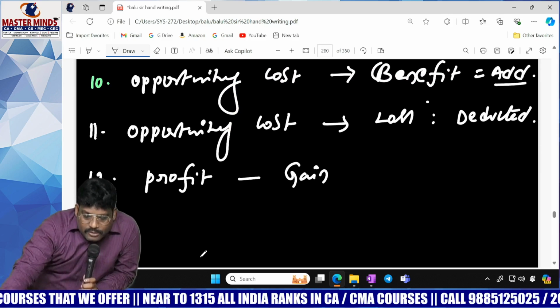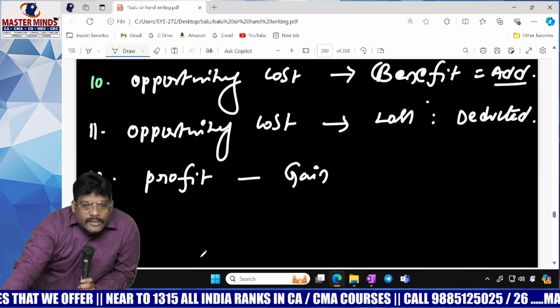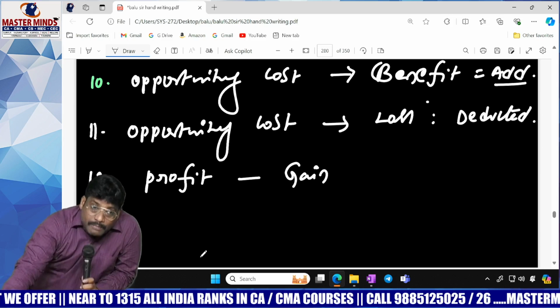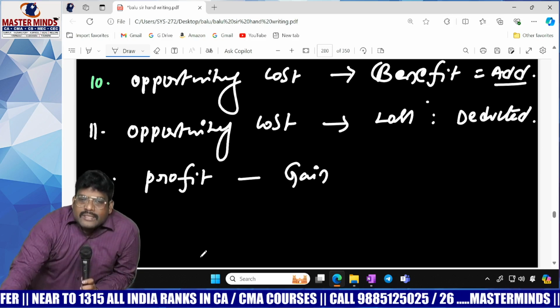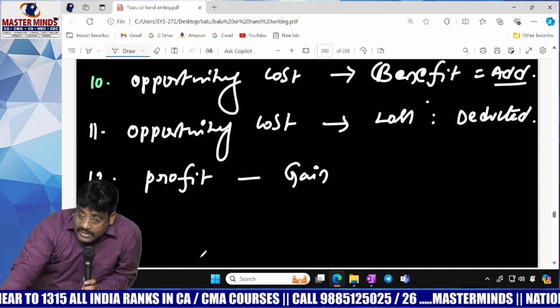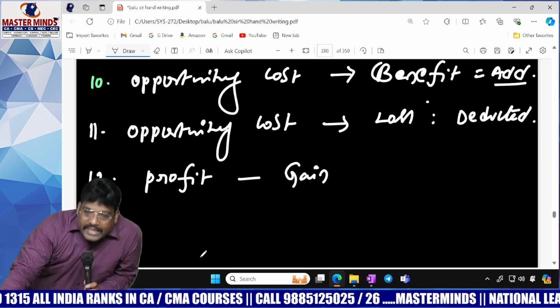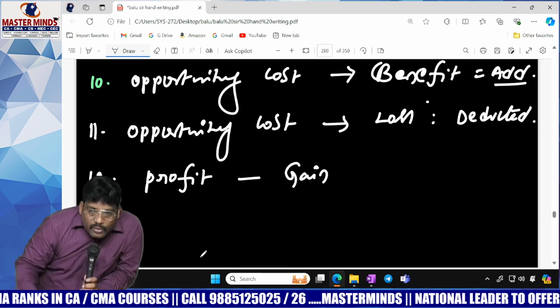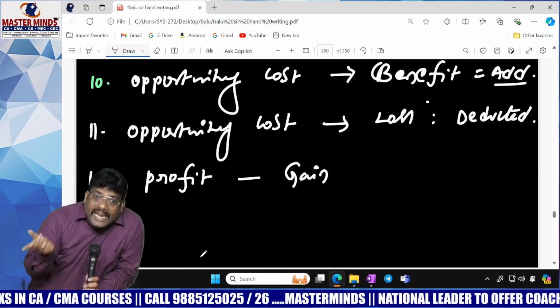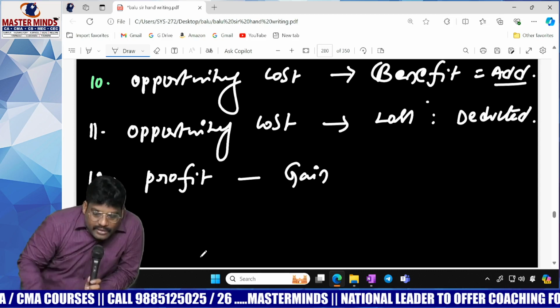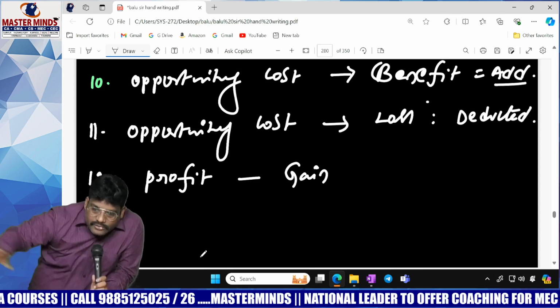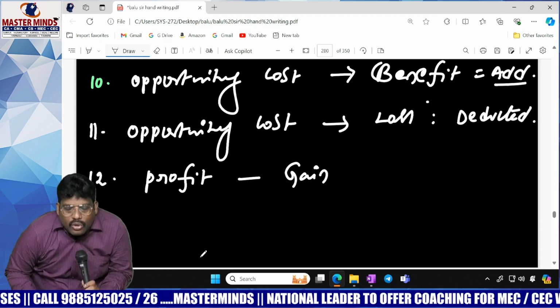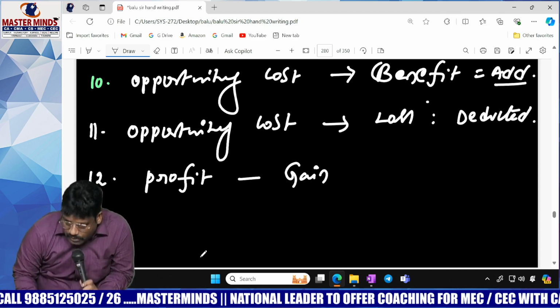Be clear with respect to profit and gain. With the asset you purchased, by using that asset, if you produce a product, and by selling that product in the market you make a benefit, that is called profit. While purchasing an asset and selling it at the end, if you get a benefit, it is called gain. The topic is over. Once you know all these things, you can take one problem.